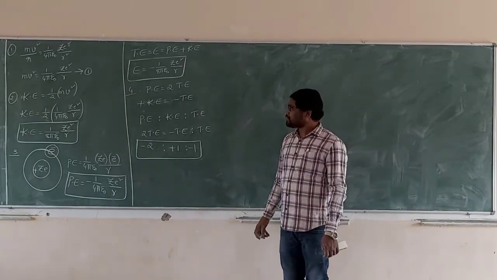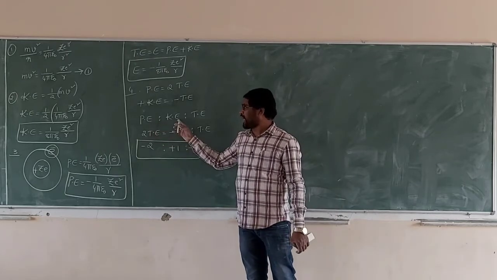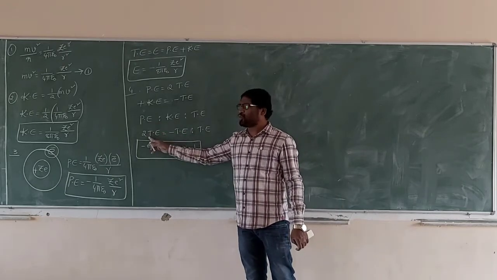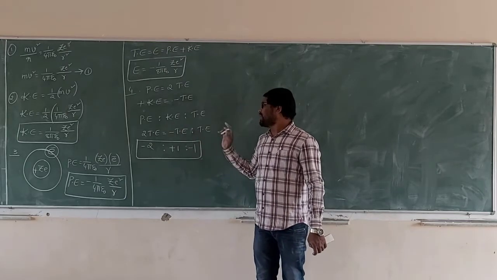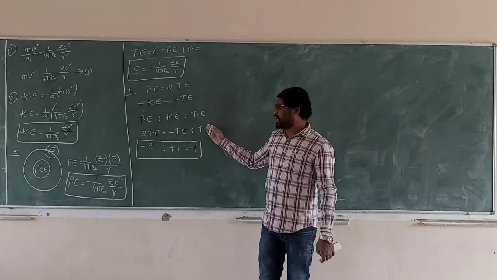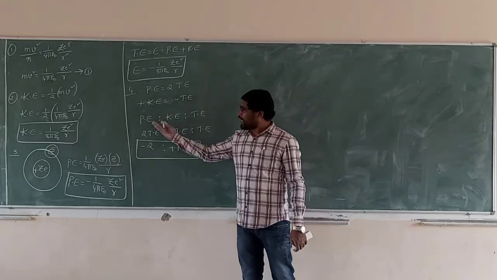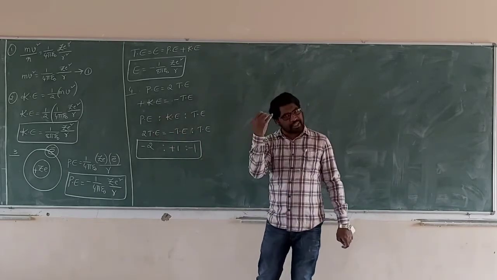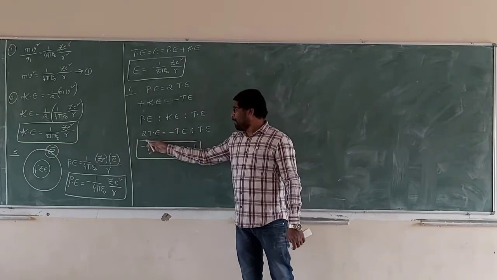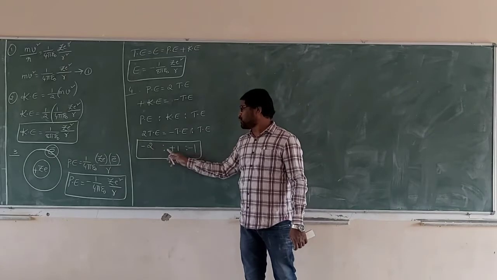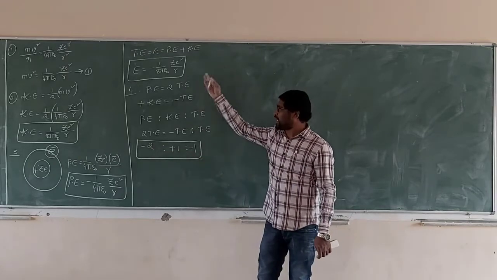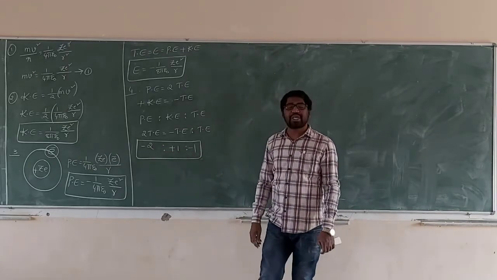So, the relation between potential energy, kinetic energy and total energy: potential energy is 2 times, kinetic energy is 1 time, and total energy is minus 1 time. Total energy is always negative in sign. So the ratio is minus 2 is to 1 is to minus 1. This is the relation between potential energy, total energy and kinetic energy.